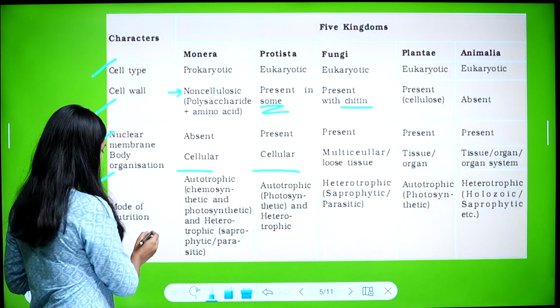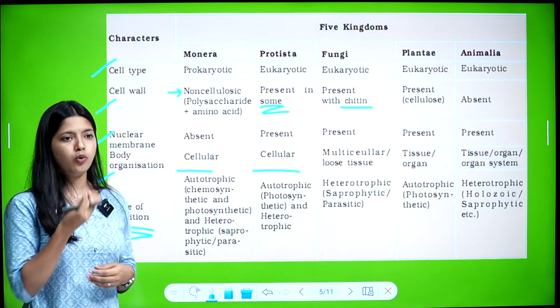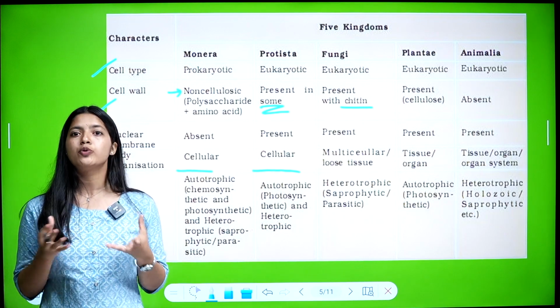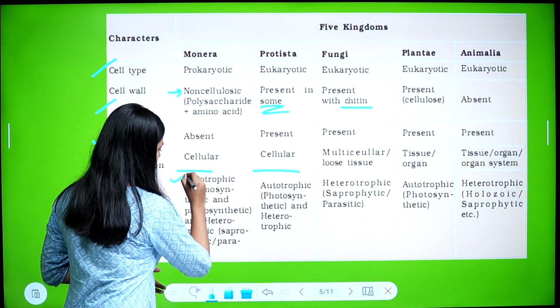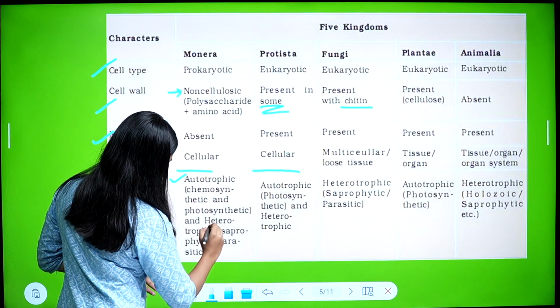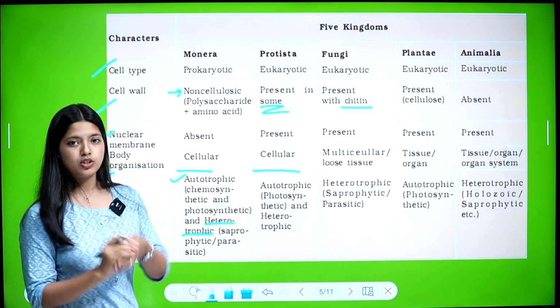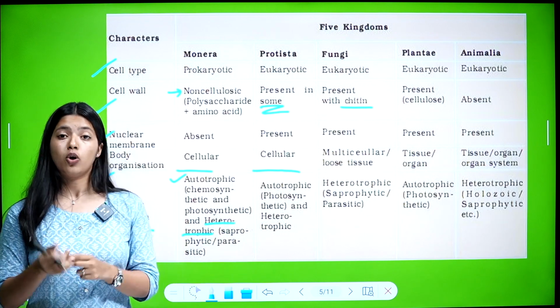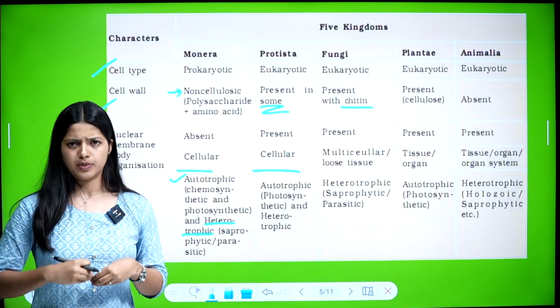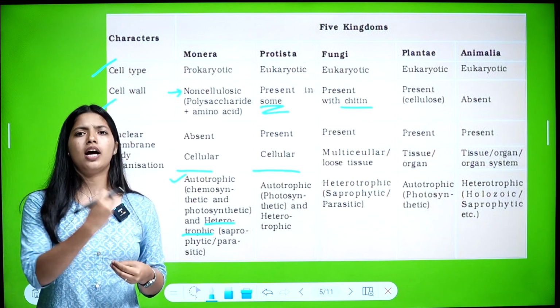Then mode of nutrition: in which mode they get nutrients. In case of Monerans, it's of two types. It can be autotrophic or heterotrophic. So there are two ways in which they can get nutrition. Autotrophic means they can produce it themselves, or heterotrophic, where they depend on other organisms.